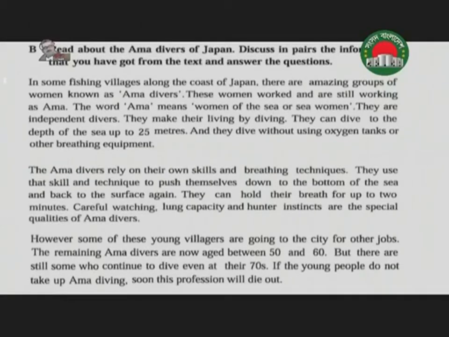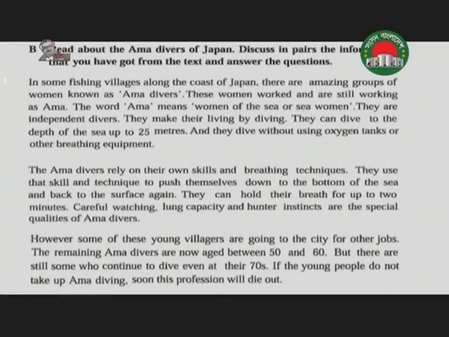The Ama divers rely on their own skills and breathing techniques. Actually, they have special breathing techniques. They are going underwater without any equipment. So they have a special breathing technique. They use that skill and technique to push themselves down to the bottom of the sea and back to the surface again. They can hold their breath for up to 2 minutes. It is very dangerous for us. It is not easy for us. It is too tough for us.